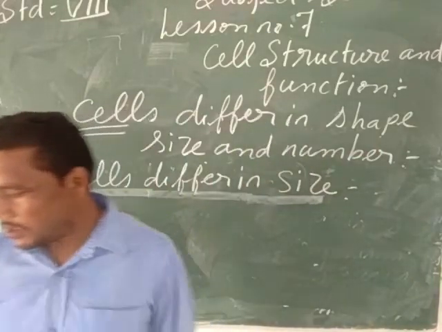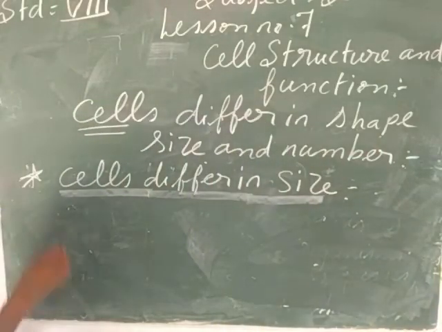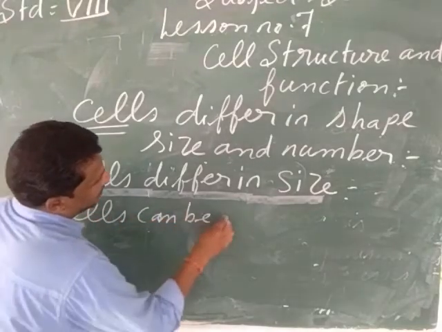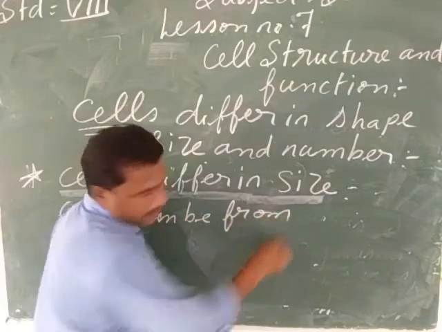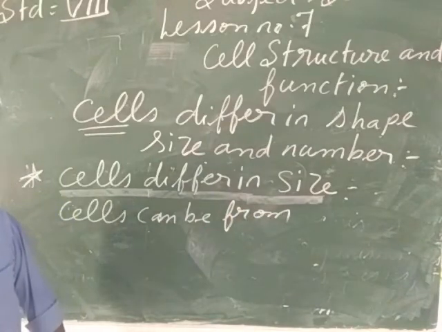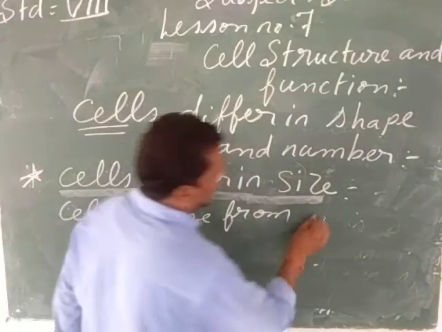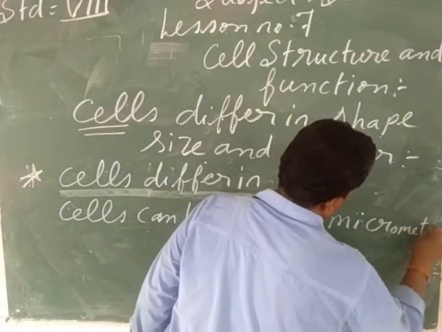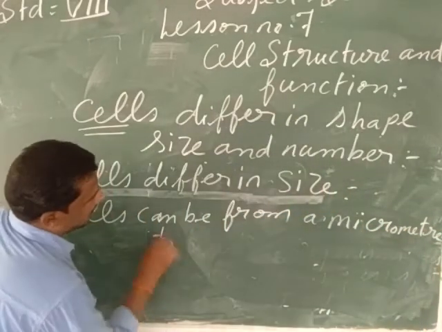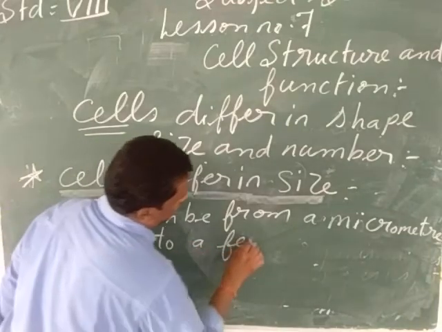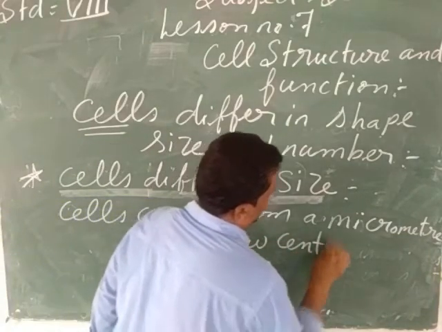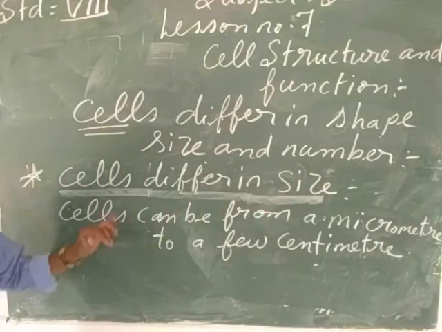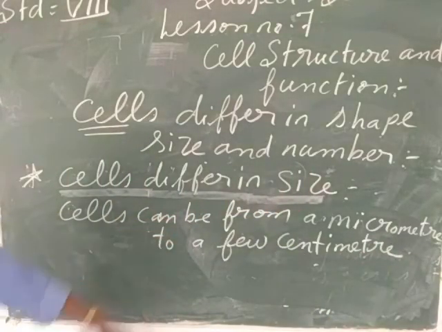So let us see how these cells differ in size. A cell can be from a micrometer to a few centimeters. So my children, cells can be from a micrometer to a few centimeters.